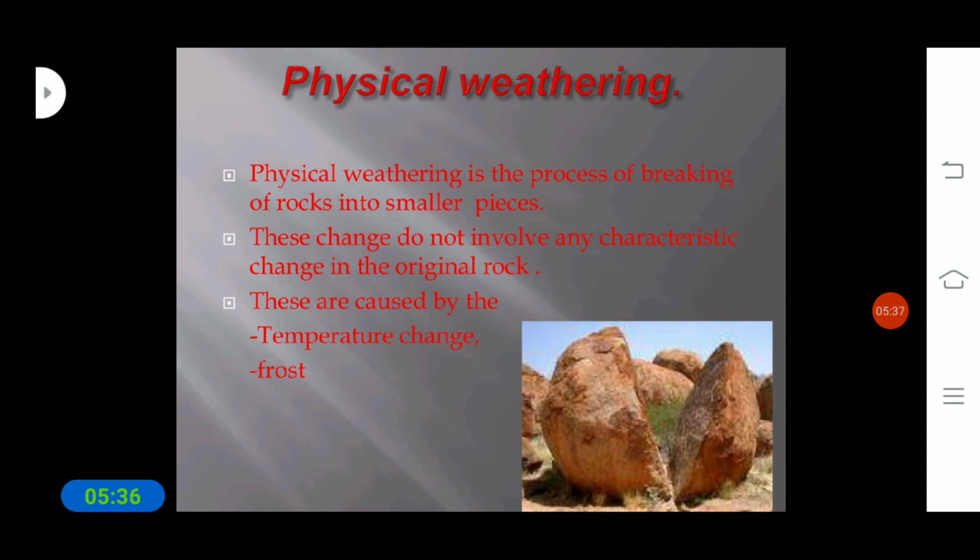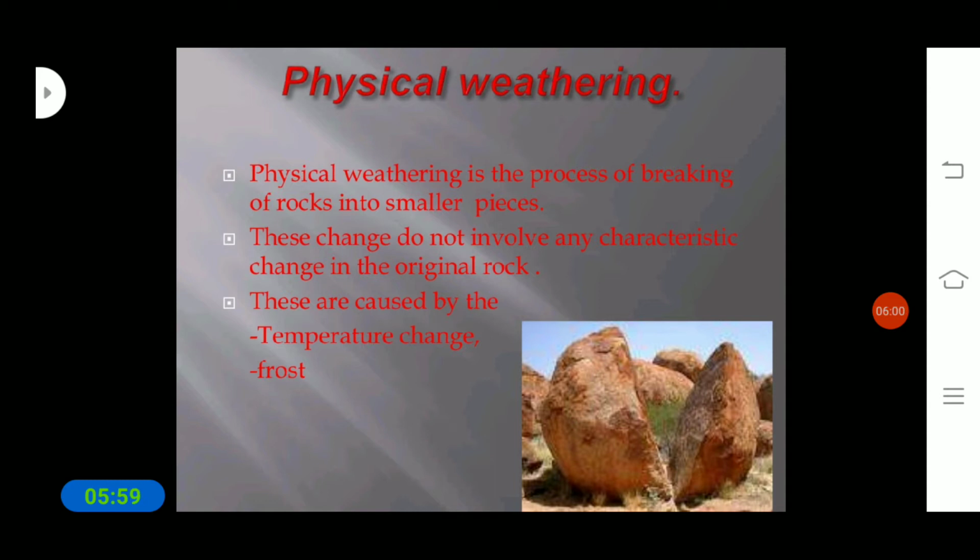There is only a physical change, meaning the rock breaks down into smaller pieces, with no chemical change. These are caused by temperature change and frost.